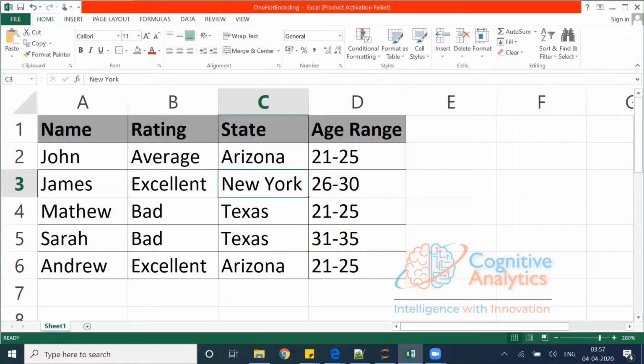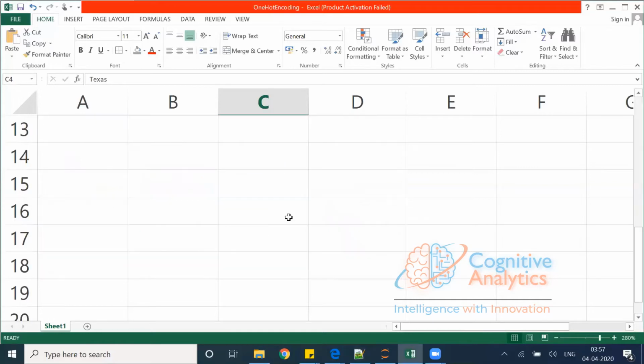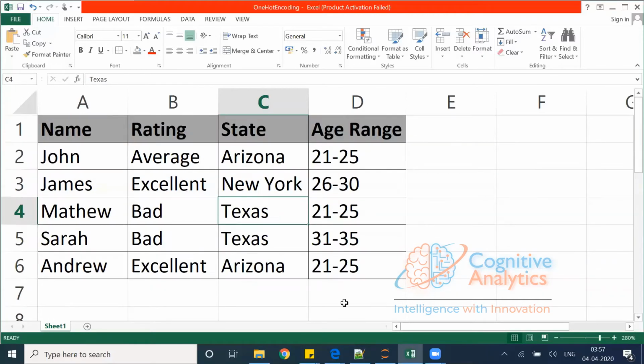So let's see how we can do that. And if I talk about state, there is no ordinal data, so we can have one-hot encoding, like 1 0 0, 0 1 0, and 0 0 1 for Texas. So let's import this data set.